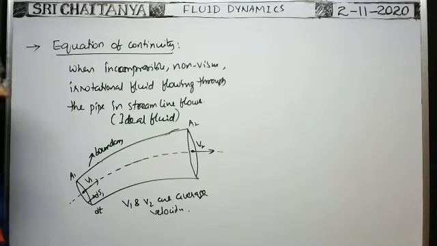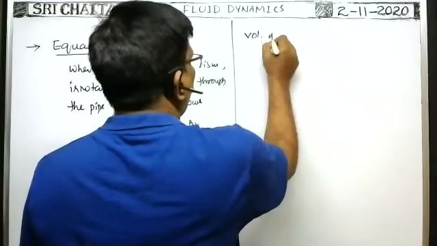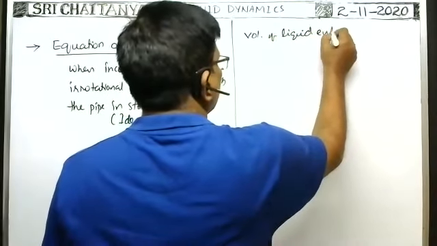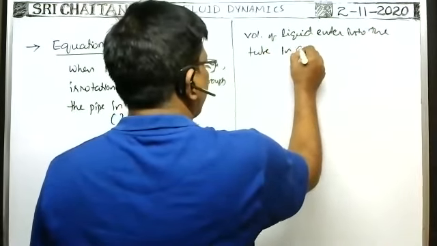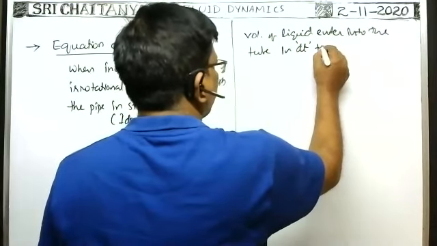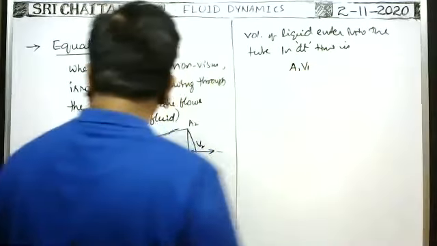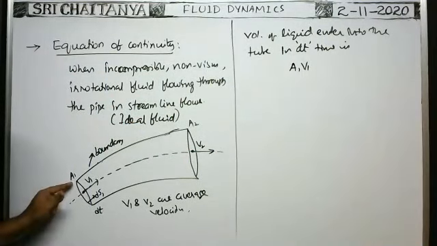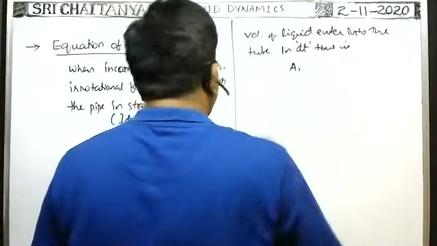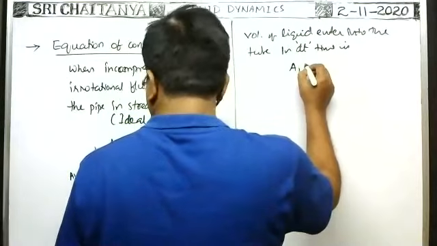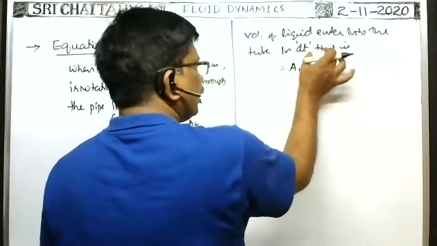Volume of liquid entering into the tube in dt time is area of cross section into displacement of the liquid, that means A1 into ds1. It is the volume of the liquid entering into the tube in a time dt seconds.